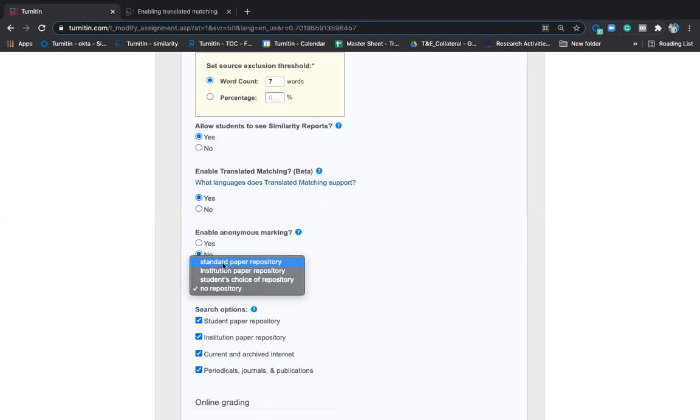Do not select this option unless you want to save the documents in the Turnitin cloud. What does this do? I'll tell you. If standard repository is selected, all your student documents get saved in the Turnitin cloud. If you check the same document again, it will show 100% similar. So you're not supposed to select this if you're going to check multiple times.